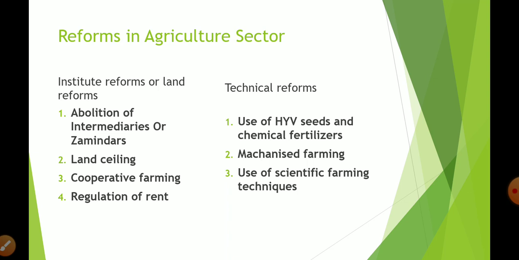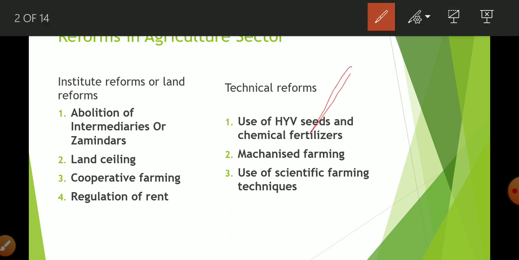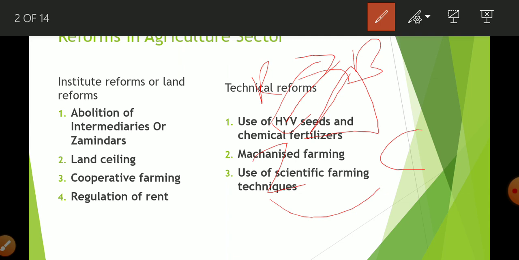And Britishers fix a specific amount as rent for the jamindar, but jamindars are free to impose any level of rent or lagan on the cultivator. In this way, this triangular arrangement is the basic reason for the backwardness of our agriculture sector, okay. What happened in this system? Jamindars have to pay a fixed amount of rent to Britishers, but they are free to impose any level of tax on the cultivator, okay. So what happens?